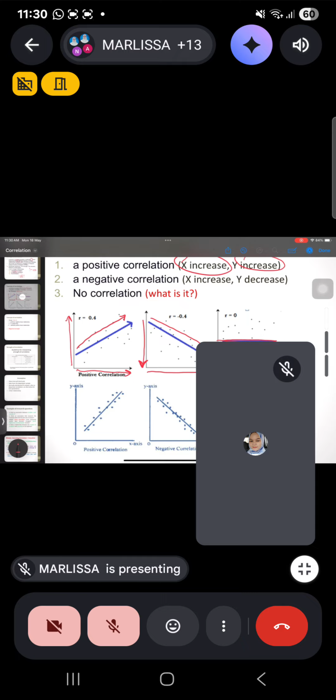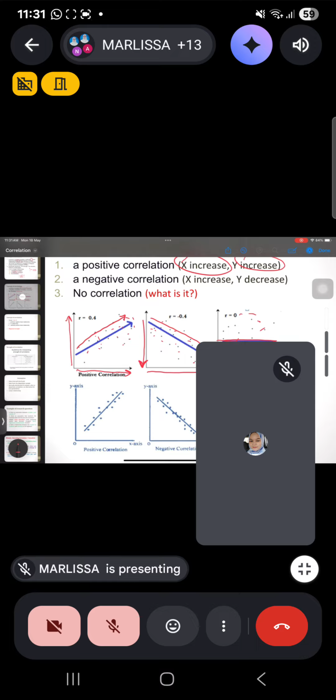How to know if there is a positive, a negative, or no correlation? You can see here from the dots. The dots here are the tabulation of the data. So you can see here the trend. The dots here are moving upwards. You can see the negative correlation, the dots are moving downwards. And for the no correlation, the dots are all over the place. There is no trend of moving upwards or downwards.